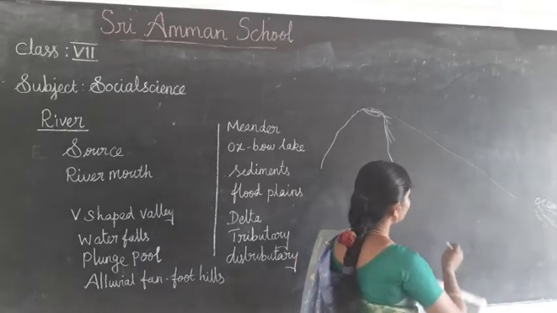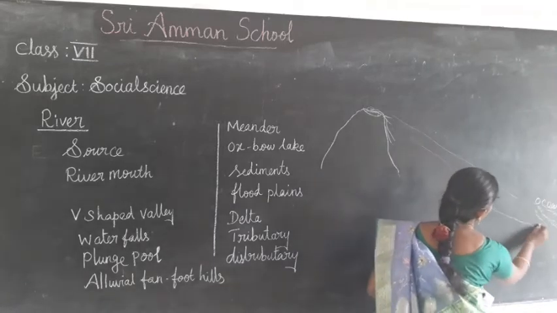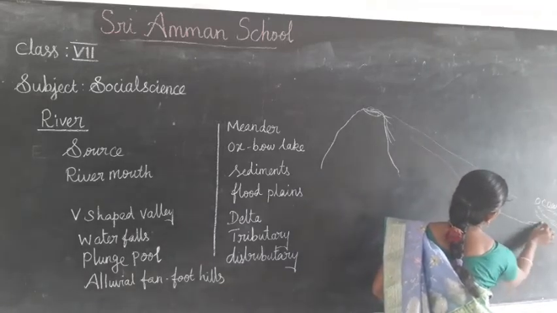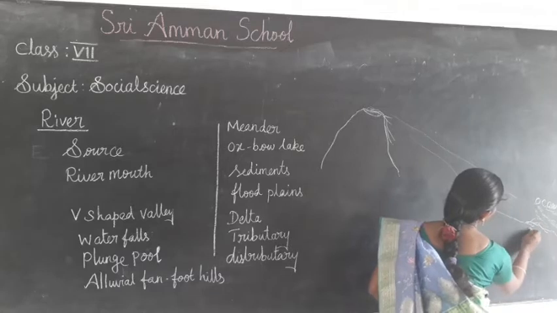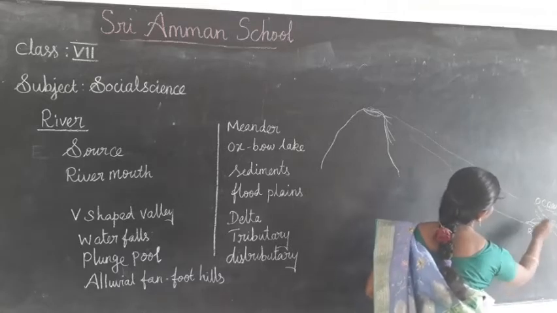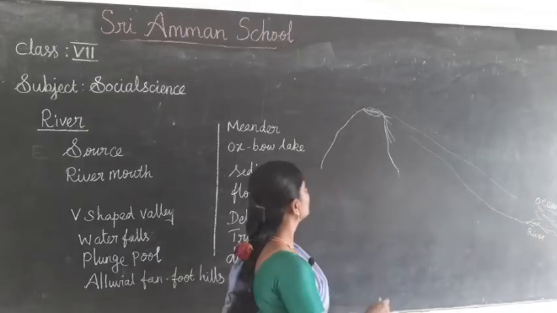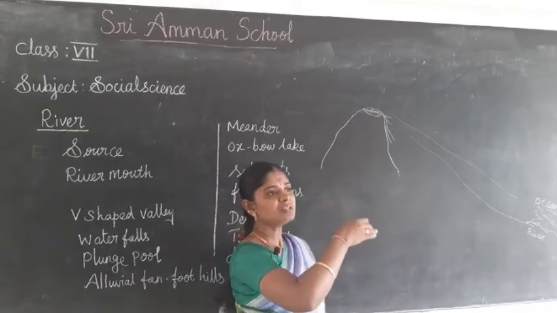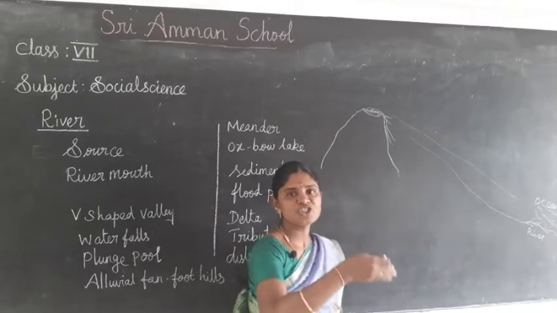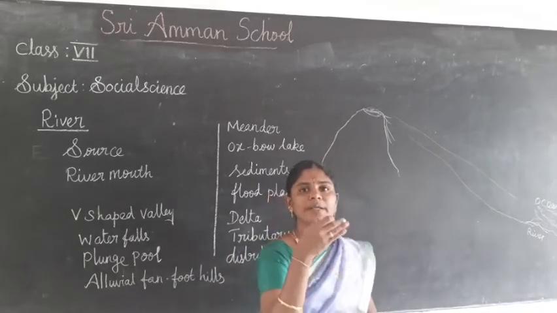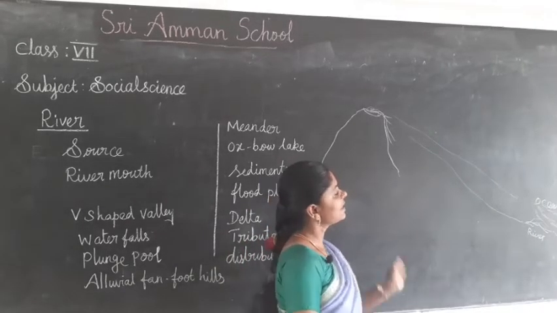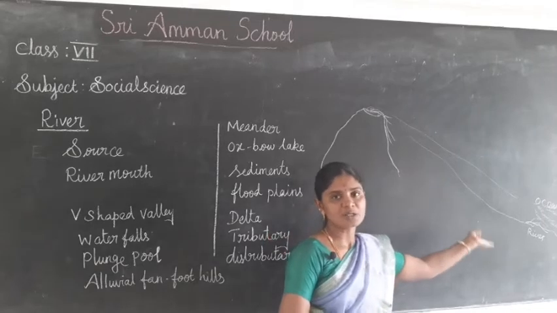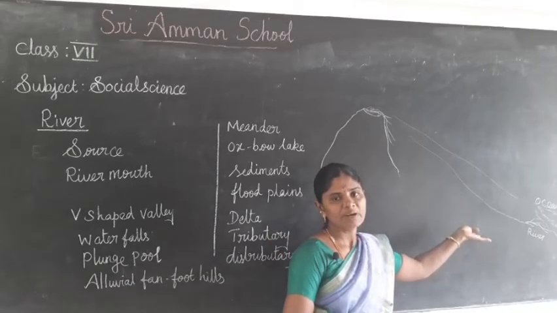The river goes into and joins the ocean. This place is called the river mouth. Rivers mostly originate in the mountains or hills, and where they join the ocean or sea, that is called the river mouth.